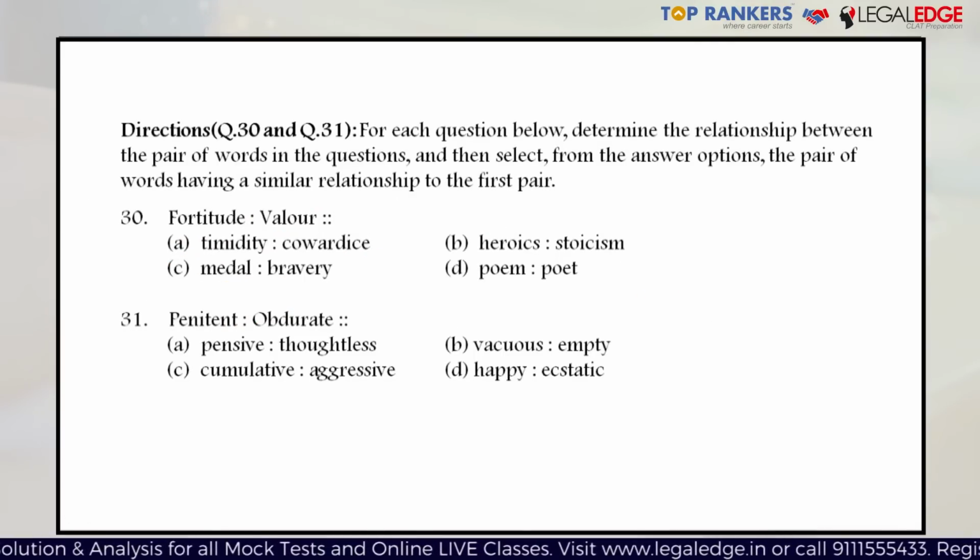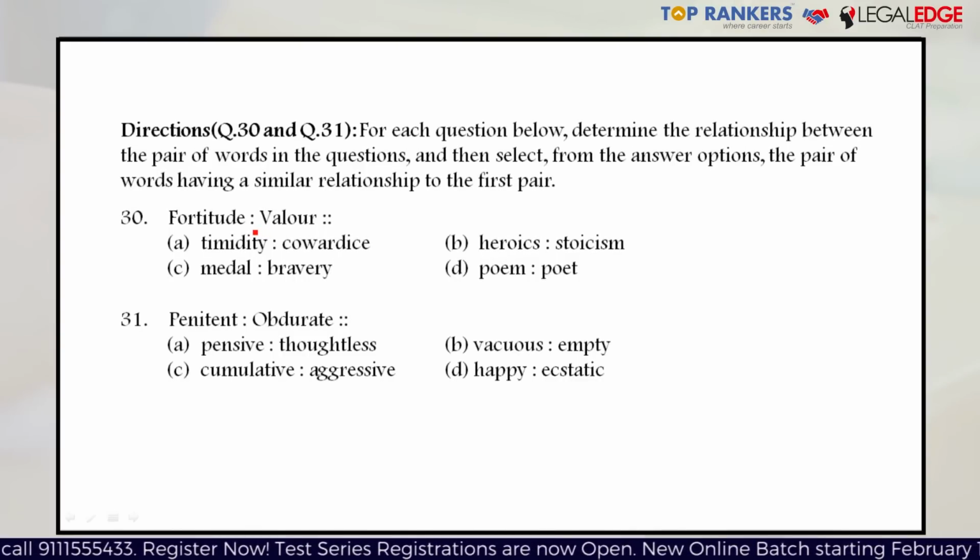Questions 30 and 31 are analogy questions. These questions are about finding the relationship between two words and then selecting another pair of words which has the same kind of relationship. So let's check out question number 30. Fortitude is to valor. Now, fortitude is showing courage in the face of pain or adversity. Whenever things are going wrong in your life, and even then you are being courageous, that's when you have fortitude. Valor is also being courageous, but especially in case of war. So in a way, these two words have a synonymous relationship, and we need to find a pair of words which also has a synonymous relationship.